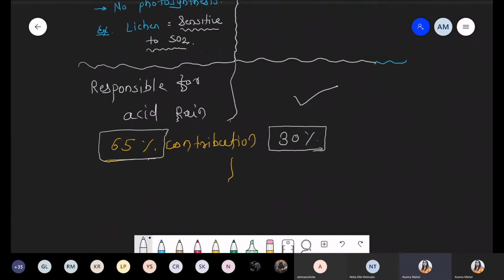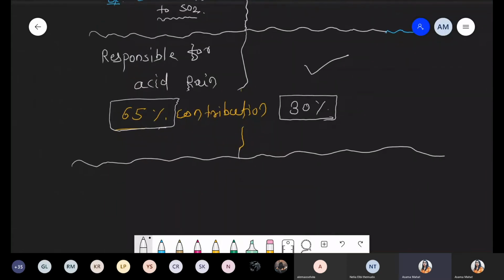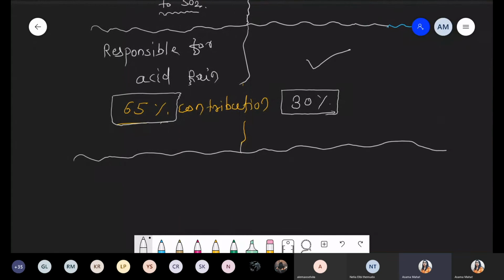Okay. So now the next point we are talking about is how that acid rain shows its effect on the Taj Mahal. So the next condition is the example of the Taj Mahal. Basically, what happens when sulfur oxide reacts with water? After this reaction, they form one acid, that is sulfuric acid, H2SO4, right?